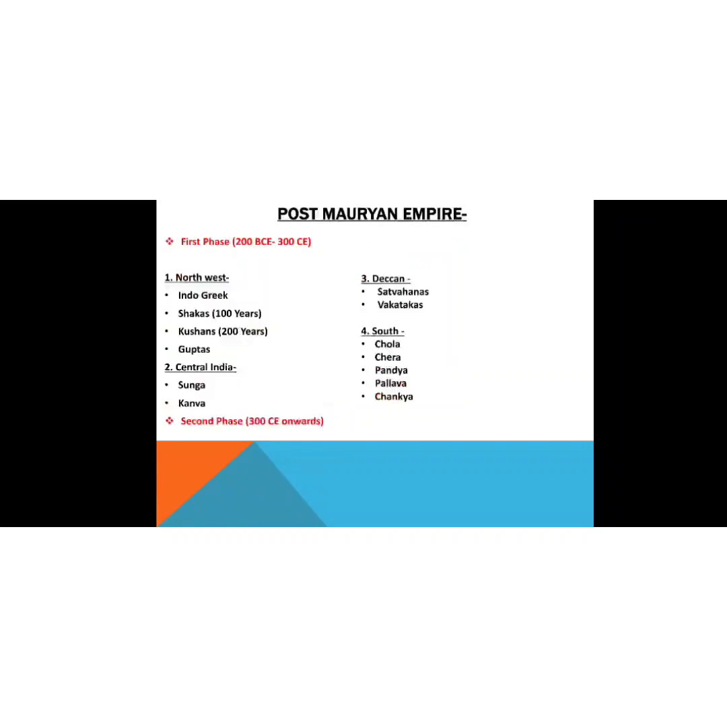So the post-Mauryan Empire is divided into two phases. The first phase is from 200 BC to 300 CE, and the second phase is 300 CE onwards. In the first phase, in the northwest there were many new dynasties in power, like the Indo-Greeks, Sakas for 100 years, Kushanas and Guptas. So these were basically four dynasties who ruled over the northwest area of India after the Mauryan Empire.